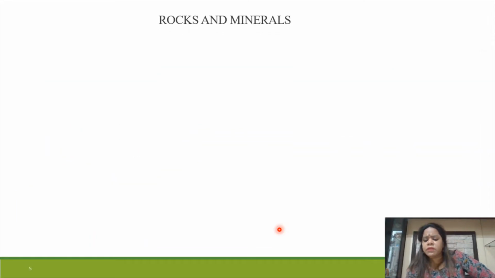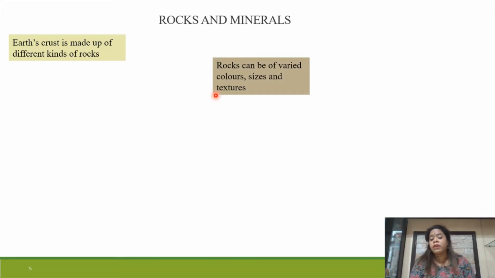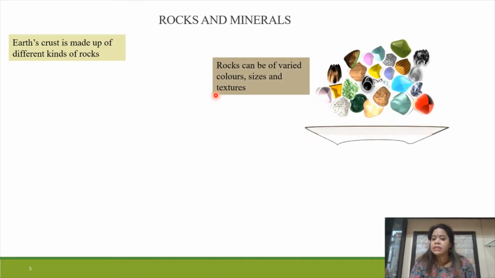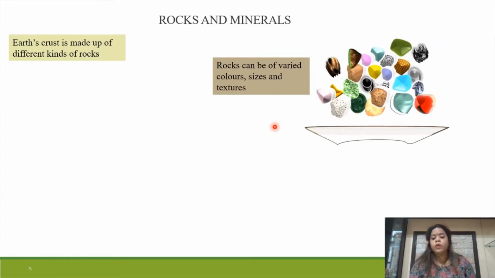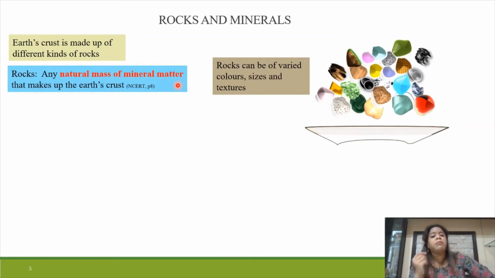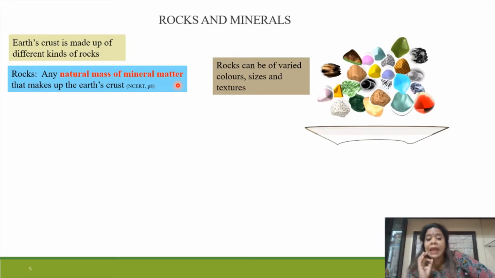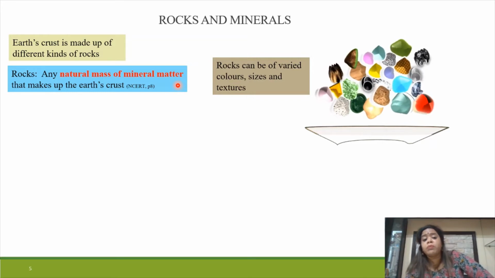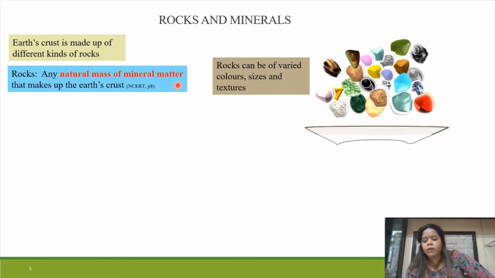As we have seen in the earlier lesson, the Earth's crust is made up of different kinds of rocks, and rocks can be of varied colors, sizes and textures. Then what is a rock? Any natural mass of mineral matter that makes up the Earth's crust is a rock.